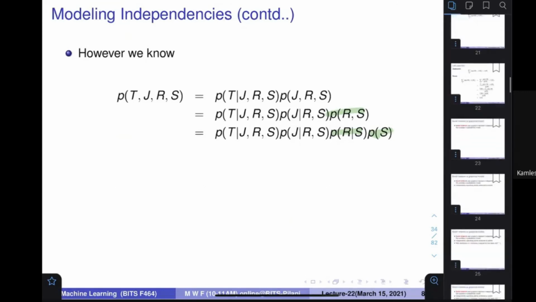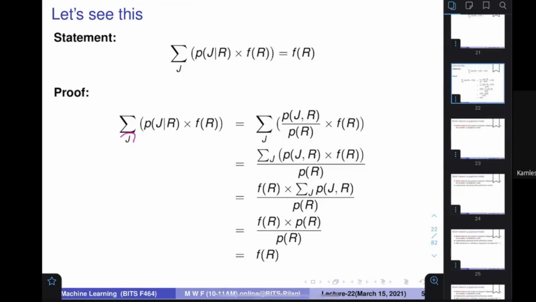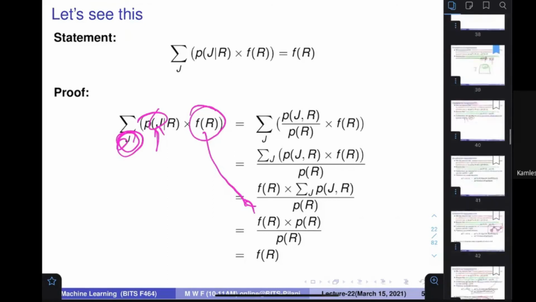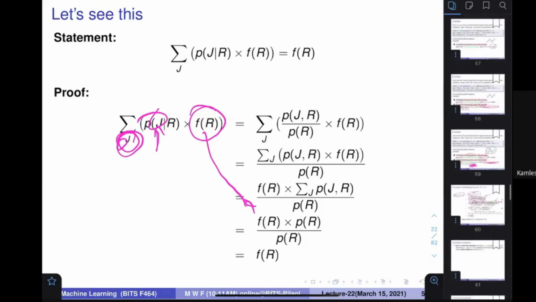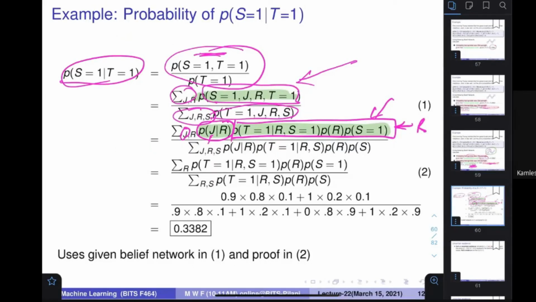Let me use this thing: if you are finding the summation on this J and there is a function of R, you write the function of R over here, and you can eat up this particular J. This is the same thing we have done over here in this particular formula. So many slides now. Into this particular thing, there was a J term, and I say that J given R, and it is the formulation of R, then I can write this particular thing over here, and I can eat up this J from here. A similar thing I can do from the bottom also, because here also the J, R term is there. I can eat up this J.